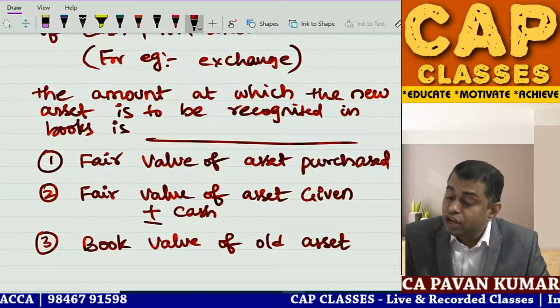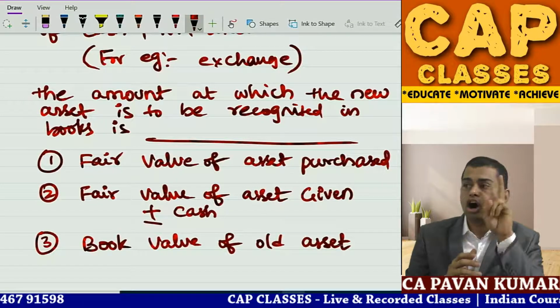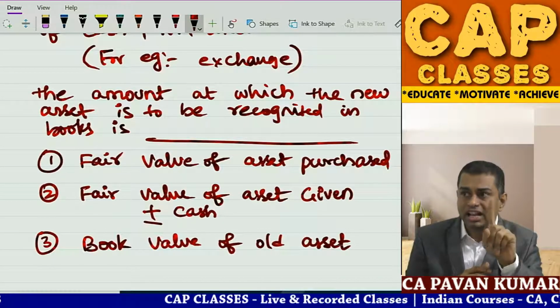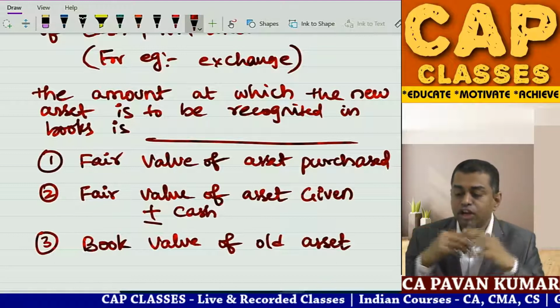Someone is saying fair value of the exchanged asset. So which one is the correct answer? 1 or 2 or 3? I have given 3 options. What is the correct value? Should I take 1 fair value of asset taken, 2 fair value of asset given, 3 book value of asset?